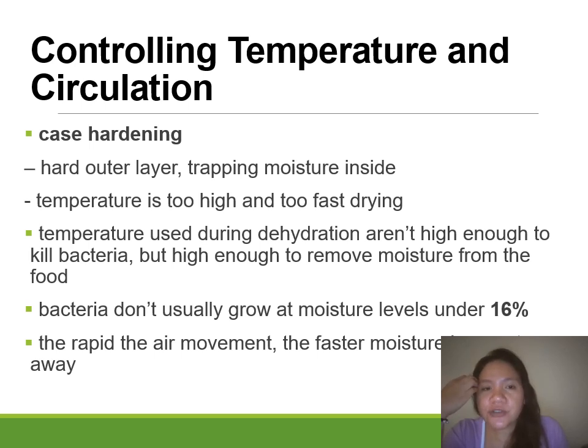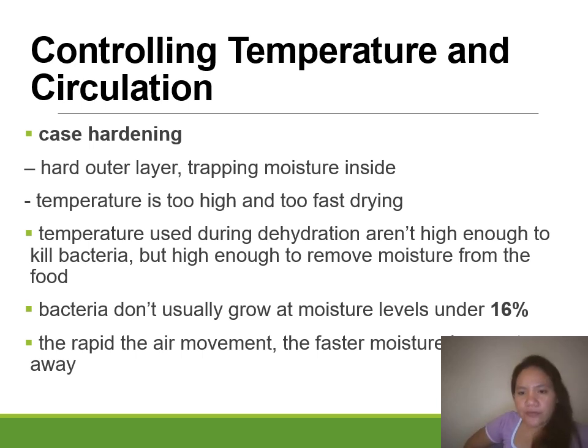When the air is drier, there is faster moisture removal. So during dehydration, it is important that the drying temperature must not be too high when you are targeting a dehydrated product, because it can affect the texture as well as the quality of your food product.